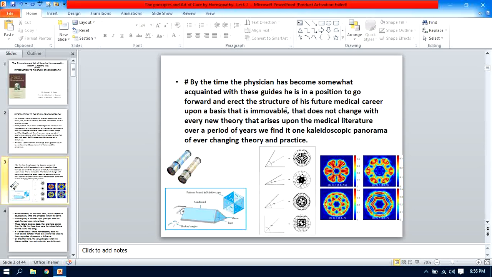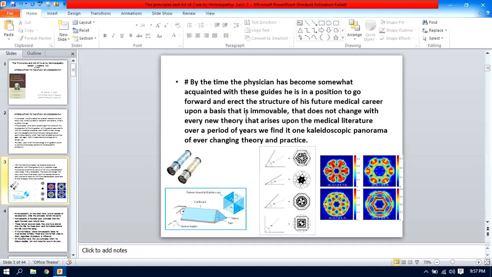That means by selecting the proper medicine according to the knowledge of homeopathic materia medica, any young physician can build up his future medical career, and the basis is nothing but the knowledge of materia medica and also the knowledge of organon, that is immovable.